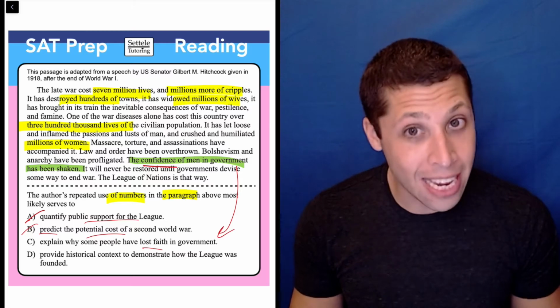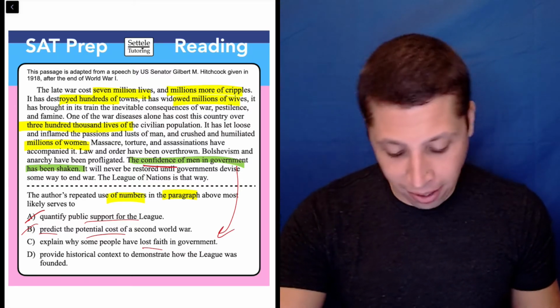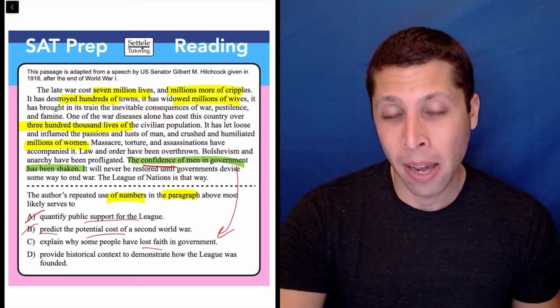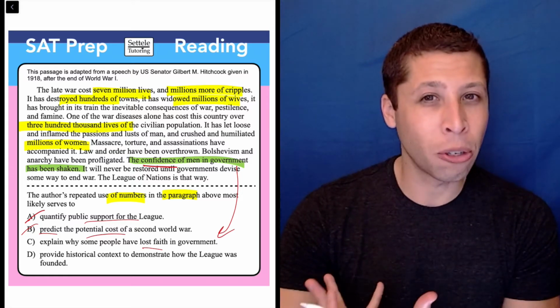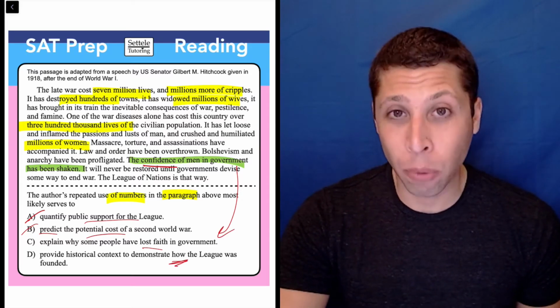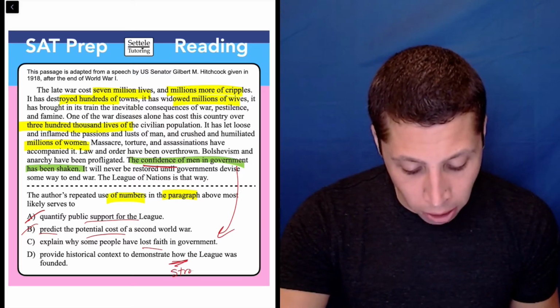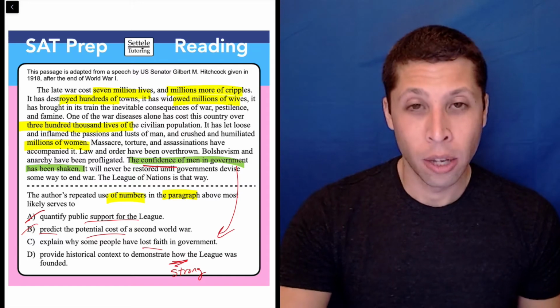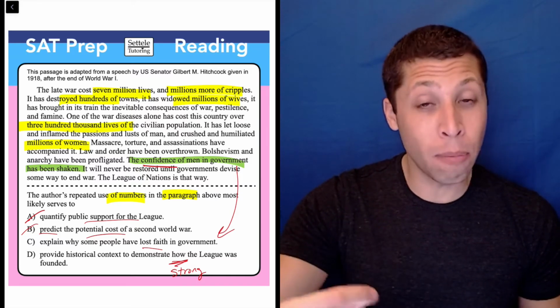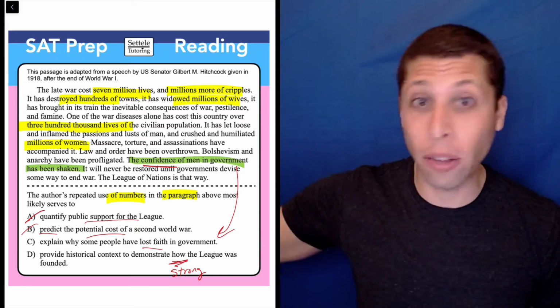Let's look at D. And we see provide historical context to demonstrate how the League was founded. That's also kind of tempting. But it's providing maybe some historical context about the war. But that word how is doing a lot of work here. It's a very strong word, even though it's a very little word. Do they say how the League was founded? No, they're saying that we should support the League because of all these reasons.